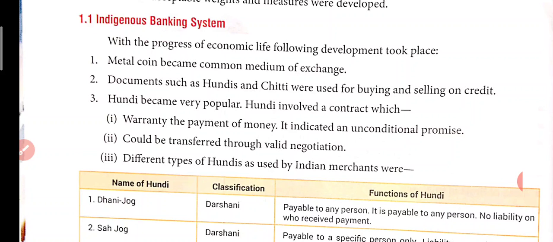Now the question comes: to whom is he going to present it? So definitely he is going to present it to the people who are dealing in it. Okay, they used to work or deal like brokers or agents in the hundis. So you can give it to these people and you can take the money.